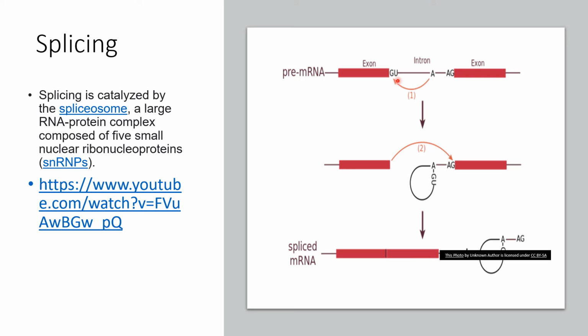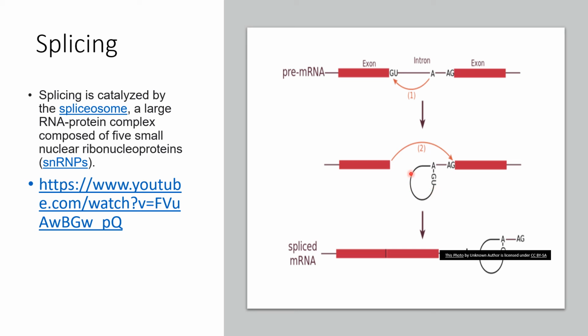Whatever bonding is there between the exon and the GU, that will be the first cut. And once the cut is formed, the GU is going to make a bond with the internal A that is present here. So ultimately what you will be having is a cut here, the GU forming a bond with A. You will get a structure like this.